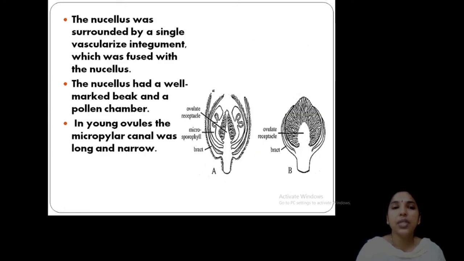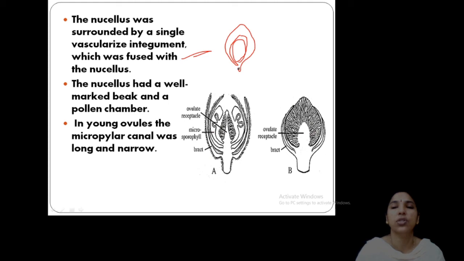Clear? And in the inside structure you can see the ovules, and in another section you can see the bracts here, microsporophylls or megasporophylls, whatever it may be. Then at the center is the ovulate receptacle. Here the ovules are present, and there is a single integument only. The ovule has a single integument, and if you take this, this is the nucellus, and it is orthotropous.